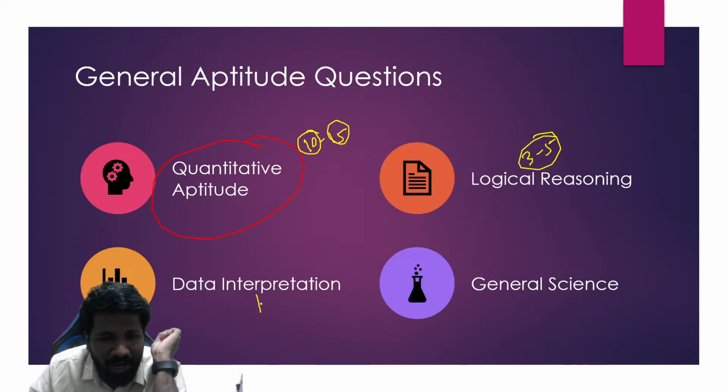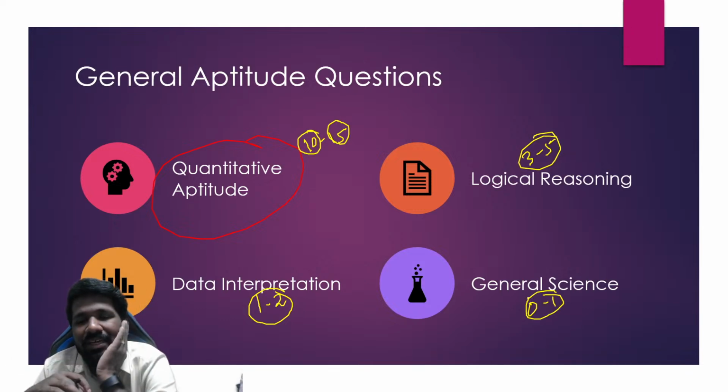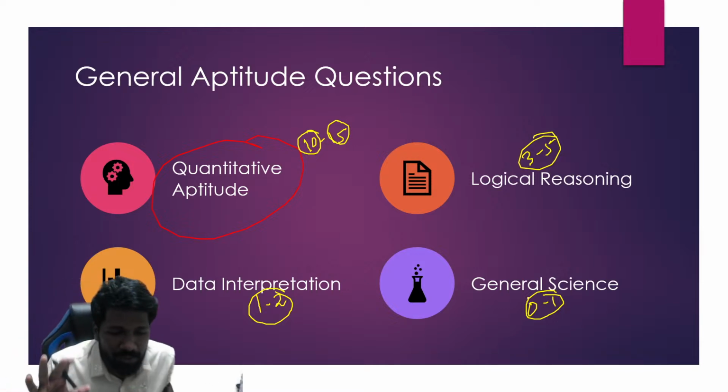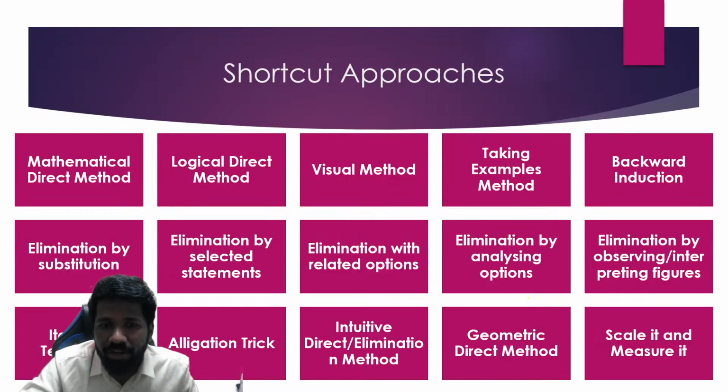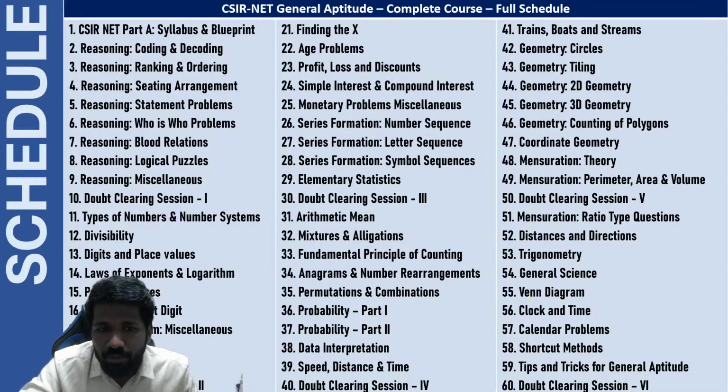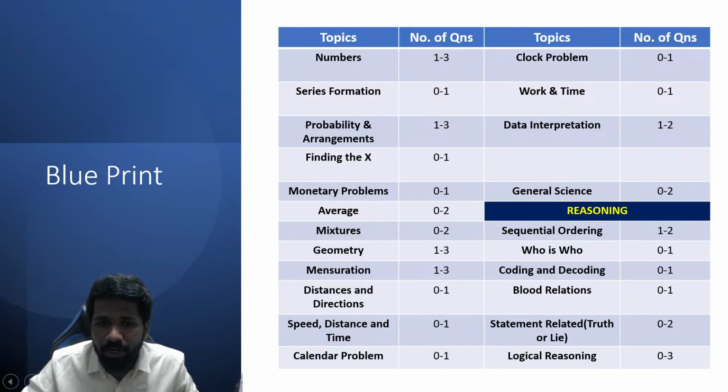Data interpretation 1 question or maximum 2 questions. General science 0 to 1 question, that is what I'm expecting. This is the rough distribution of questions from each unit. Those of you who are not familiar with which all are the chapters in this unit, I will give you the blueprint. So this is the blueprint of general aptitude section.